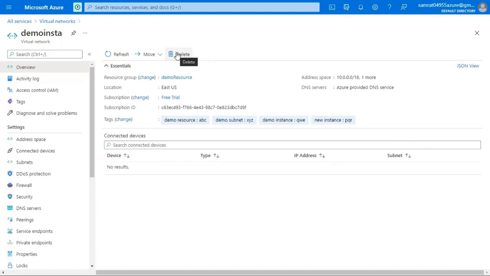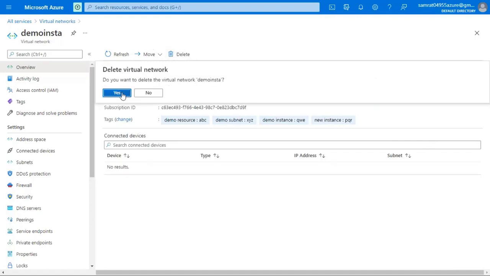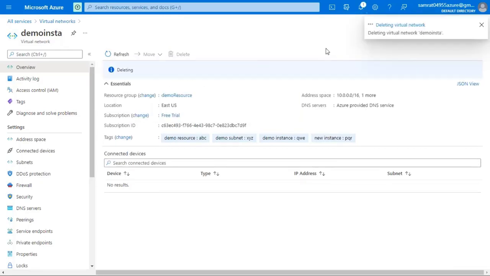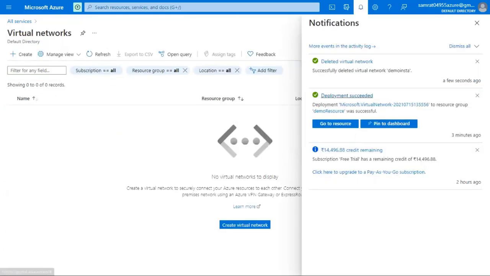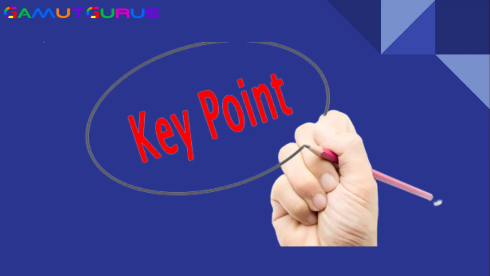You can also delete the virtual network by clicking on delete, and it asks, do you want to delete the virtual network demo insta? Yes. Once you click on yes, it will take some time and will delete the virtual network. It shows deleting virtual network demo insta. As it is processing, yeah, successfully deleted virtual network demo insta.